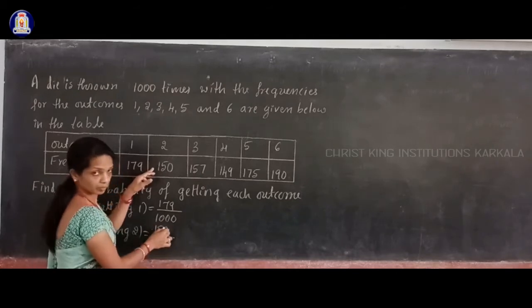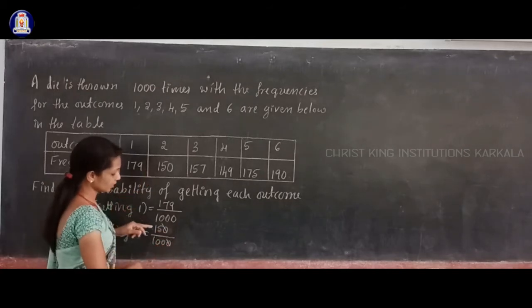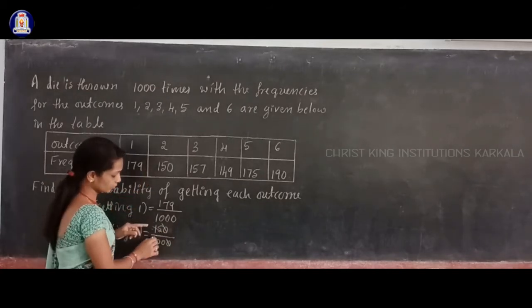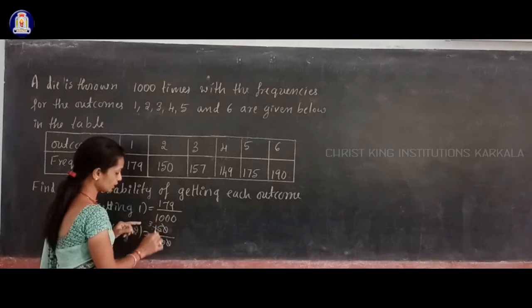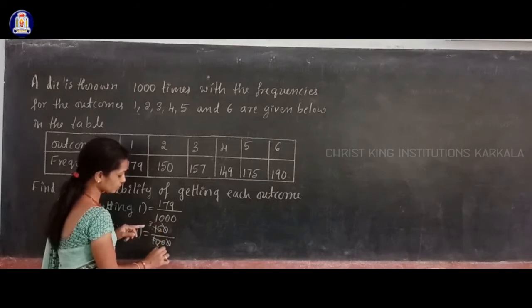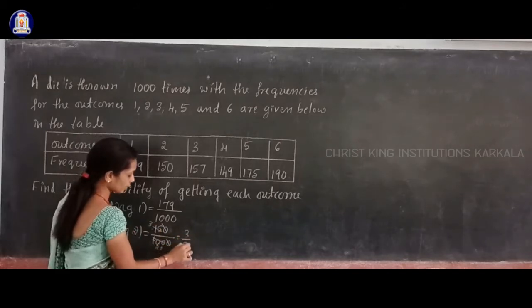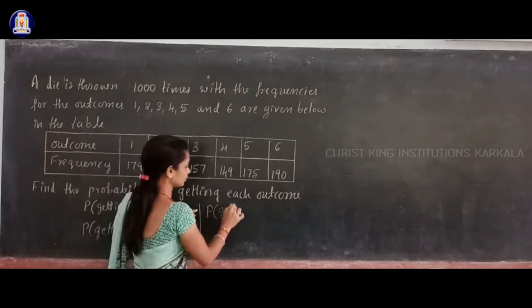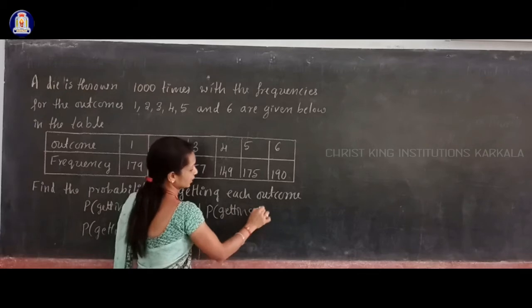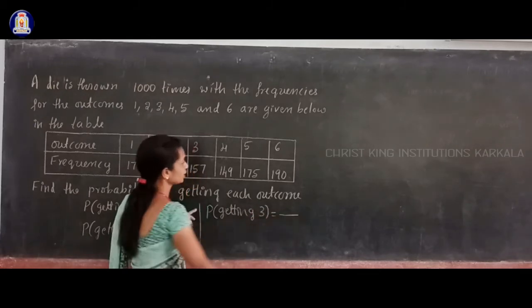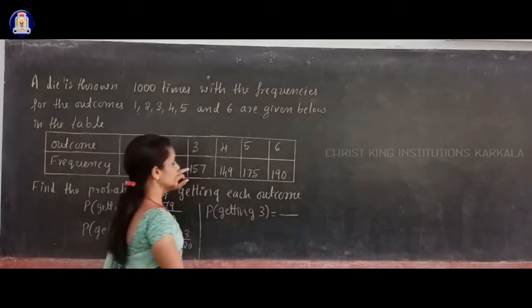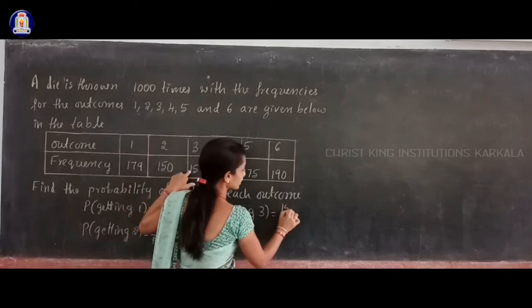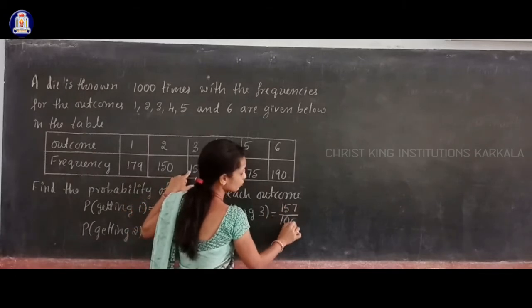And here you can simplify this further by cancelling the 0 at the end, and next you cancel by 5: 5 threes are 15 and 5 twos are 10. Okay, so 3 by 20. Next, probability of getting outcome 3, that is equal to how many times 3 appeared on the die? 157 times, 157 times out of 1000.